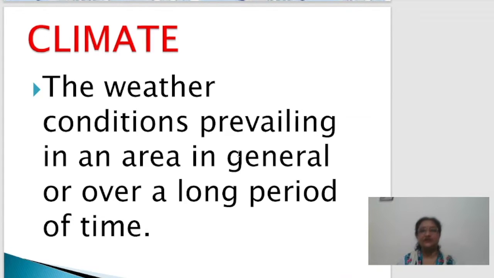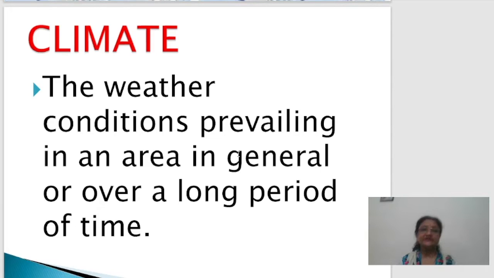Weather is the atmospheric conditions of a place at any particular time. That is called the weather condition of a place. It always keeps on changing, every moment it keeps on changing. That is weather. But when we are talking about climate, climate is a sum total, or you can say in general, the weather conditions which prevail for a long time over a larger area. That is taken as the climate of that region, not a place, a region, a larger area.